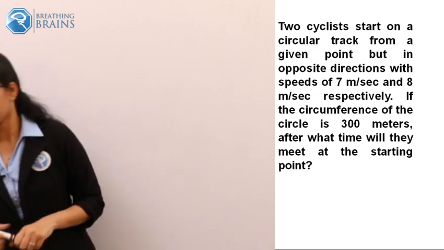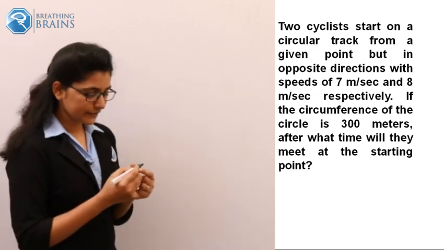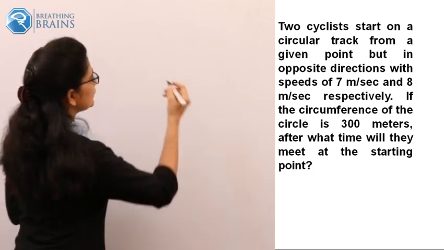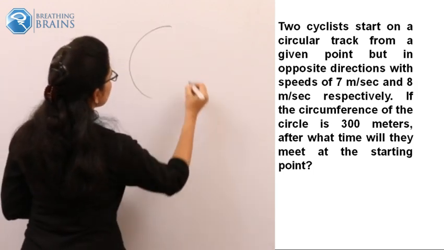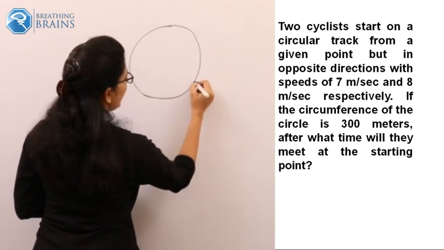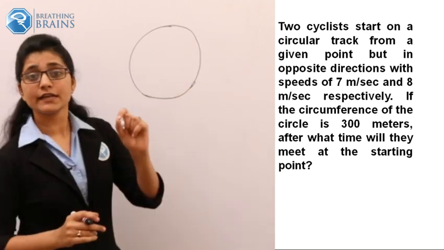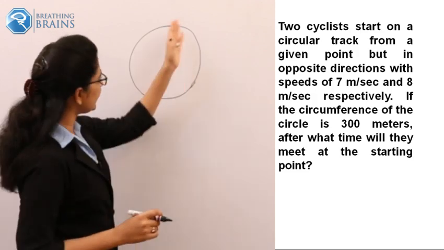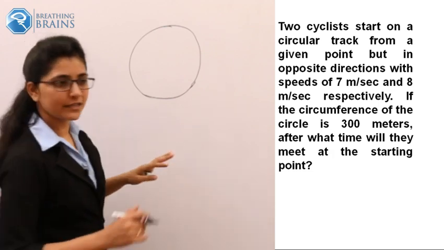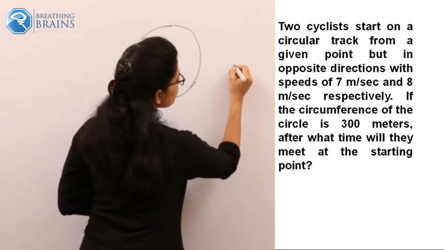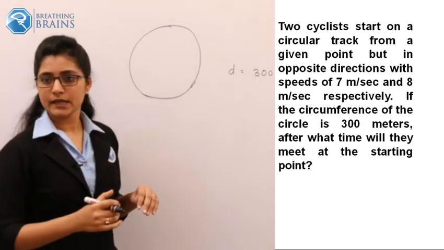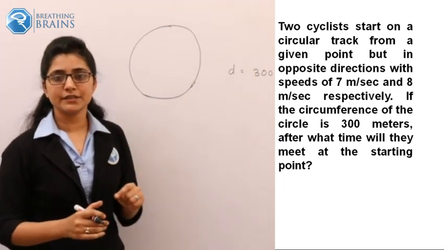Now in this problem, your path is not linear, your path is circular. So the distance that both cyclists have to travel is equal to the circumference of the circle, because that is the entire path. The entire path is the circumference of the circle, and the distance is given as 300 meter. It is already given in the problem.